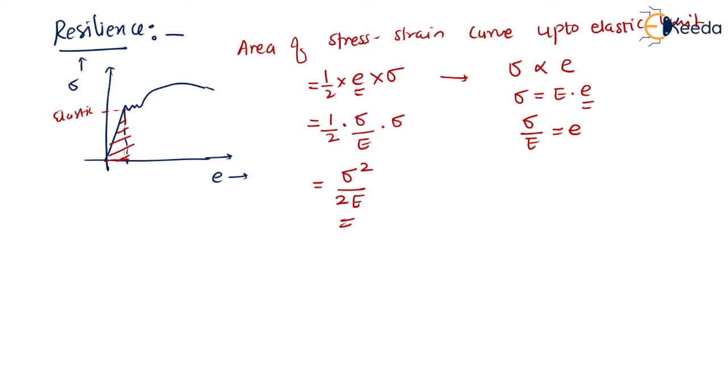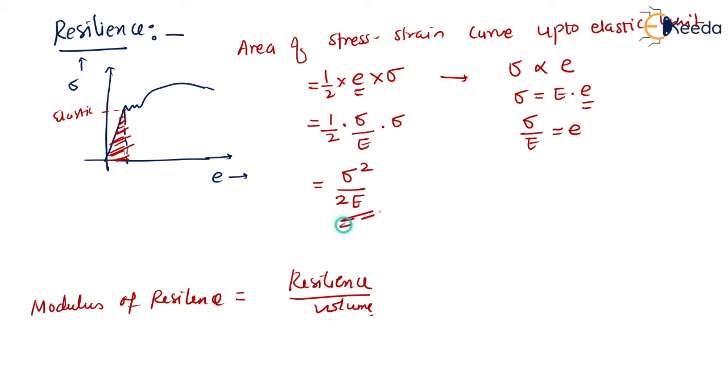So dear students, again for this resilience we can also have the modulus of resilience. This is the energy absorbed per unit volume. Whatever the energy absorbed up to this elastic limit is the resilience per unit of volume. Or the formula we can get, sigma square divided by 2E, that is also the resilience, isn't it?